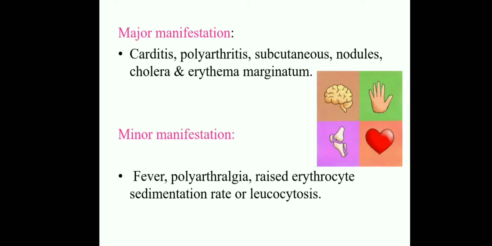What is erythema marginatum, what are subcutaneous nodules, what is carditis, what is polyarthritis, when does it occur, how does the arthritis move? It is migrating: if one joint's arthritis pain decreases, it moves into another joint. So these are the viva questions we should remember.